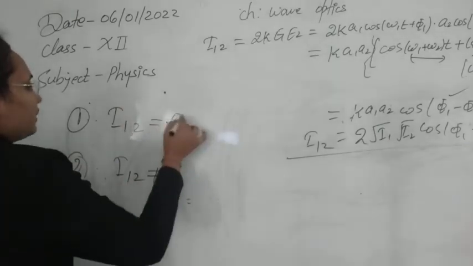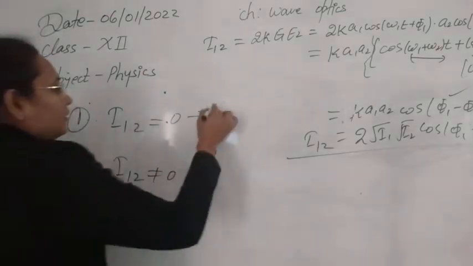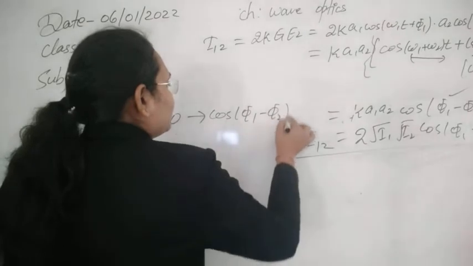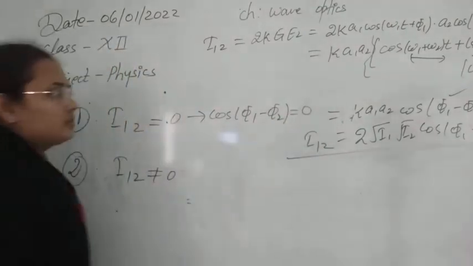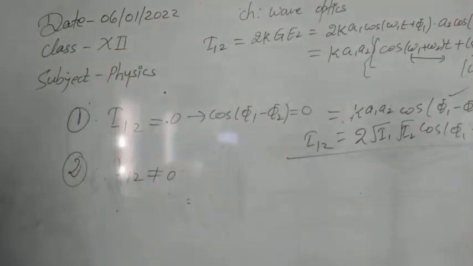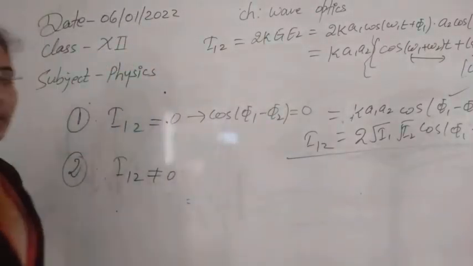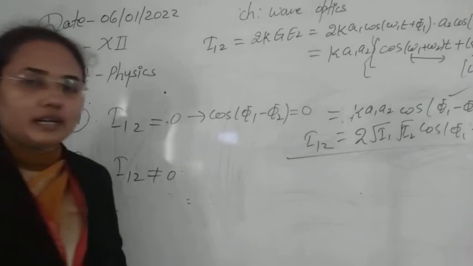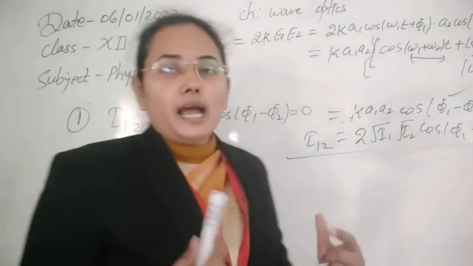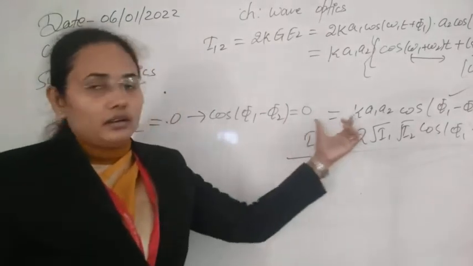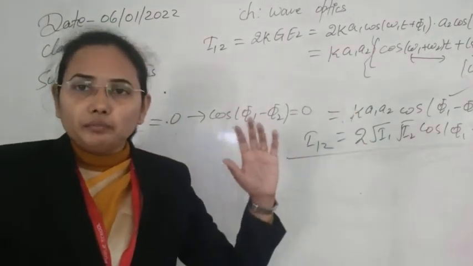If it is equal to 0, it implies that this cos of phi 1 minus phi 2 will be 0, and it shows that the two waves interfering here are out of phase, so their phase difference will be equal to pi by 2.